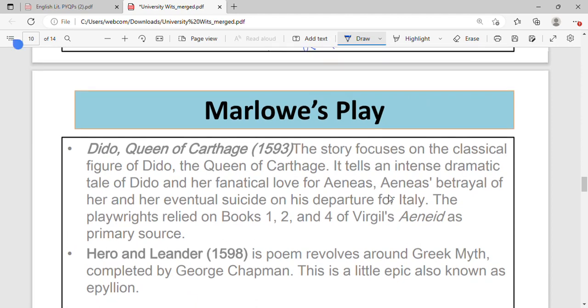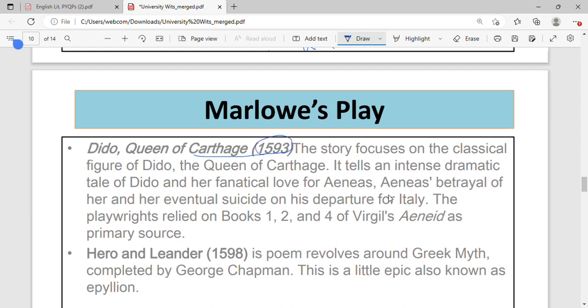Now another important play is Dido, Queen of Carthage, 1593. Most importantly, remember the dates. Another important thing here is that it was influenced by Virgil's Aeneid. A primary source was the first, second, and fourth book of Virgil's Aeneid. Now, the story focuses on the classical figure of Dido, the queen of Carthage. It tells an intense dramatic tale of Dido and her fanatical love for Aeneas.